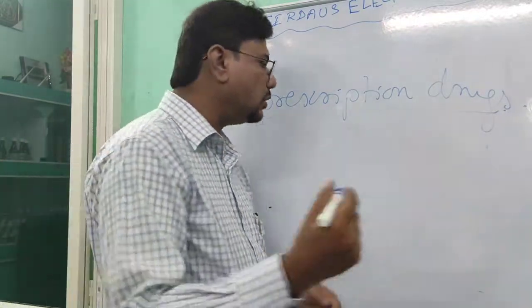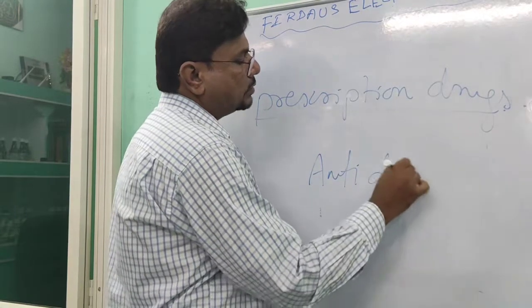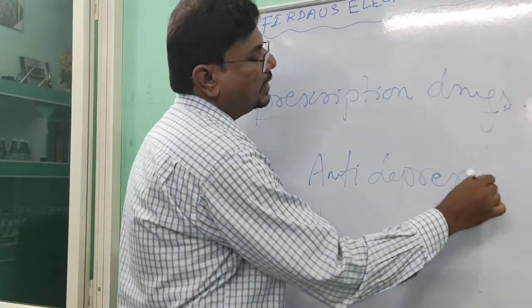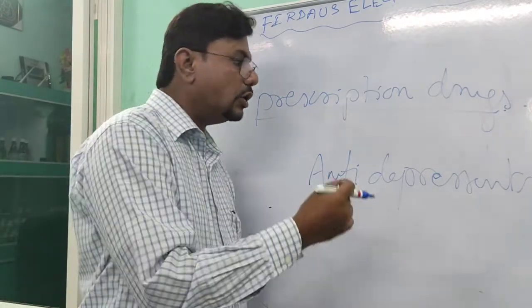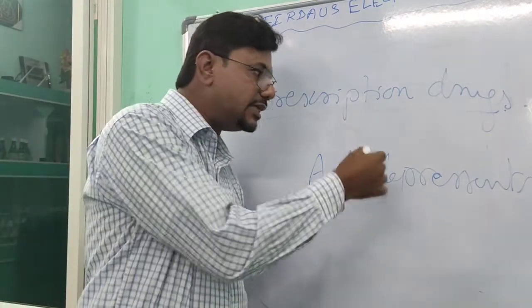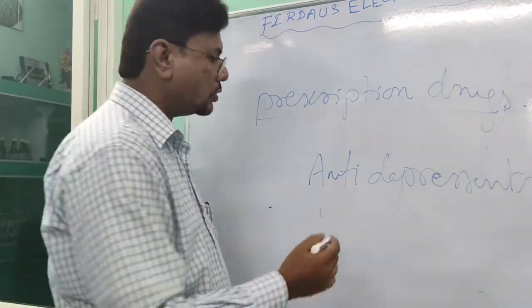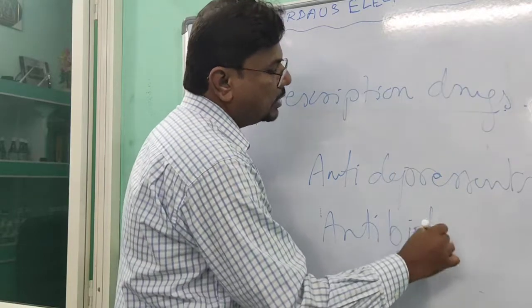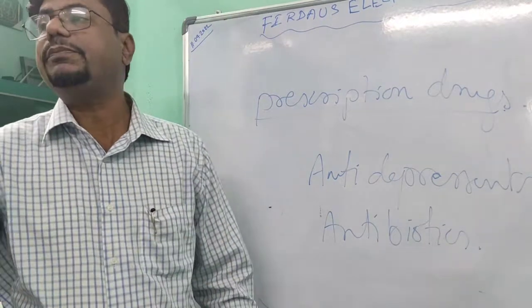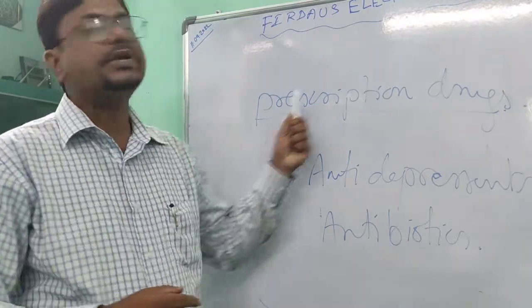For example, antidepressants. If a person wants to buy antidepressants, he has to have a doctor's prescription. And antibiotics especially. These drugs should not be dispensed without a prescription. So those are prescription drugs.